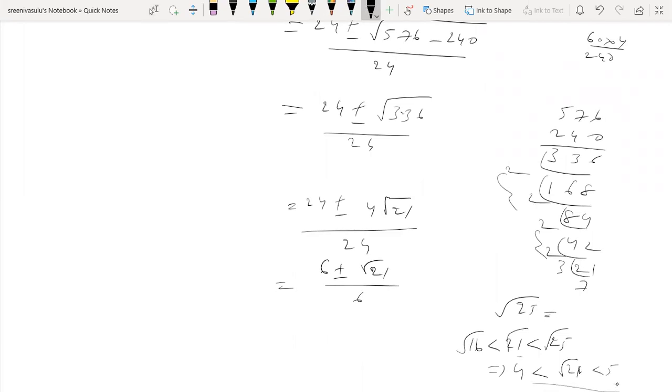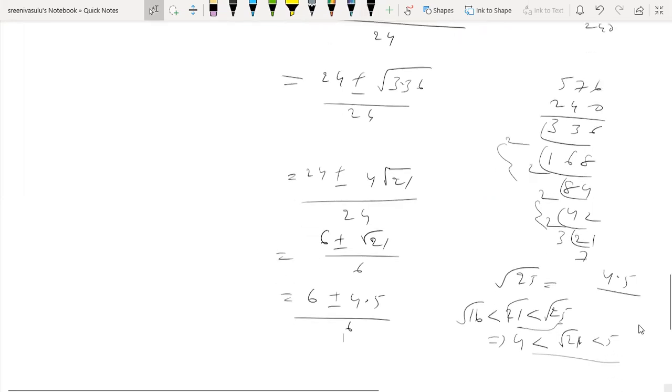But 21 is nearer to 25, so approximately 4.5 on average. So we take 4.5 by 6.